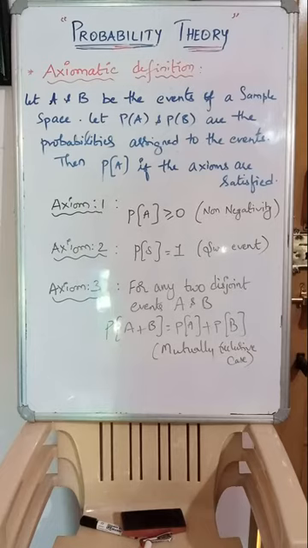Till the previous video we have seen methods of assigning probabilities. One is the classical method, another is the statistical method. Another name of the classical method is a priori or mathematical, and another name of the statistical method is a posteriori or empirical. In practice we generally use the classical method of probability, which is probability of A equals favorable upon exhaustive.